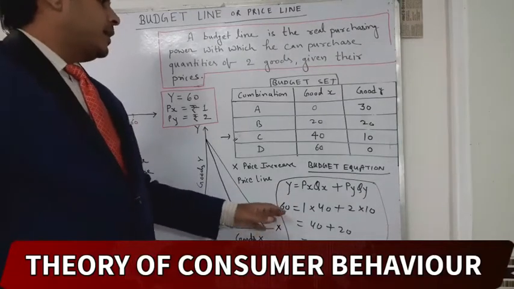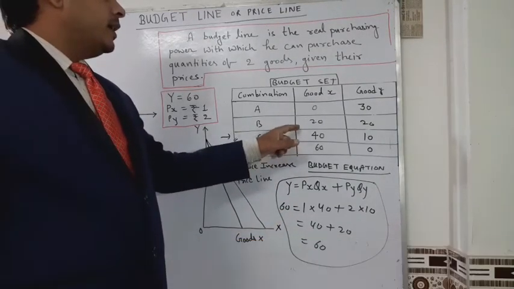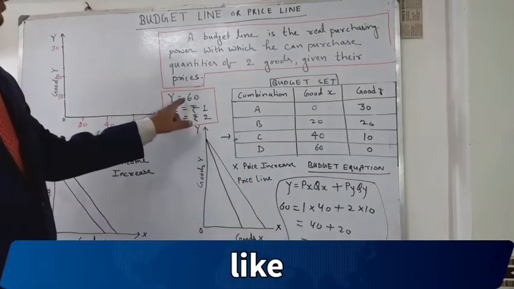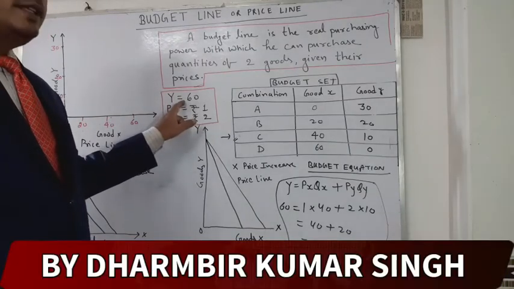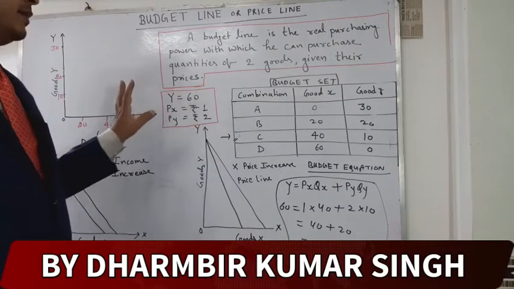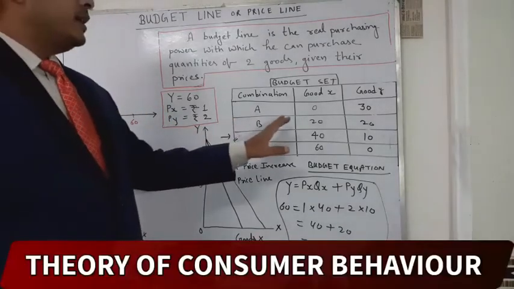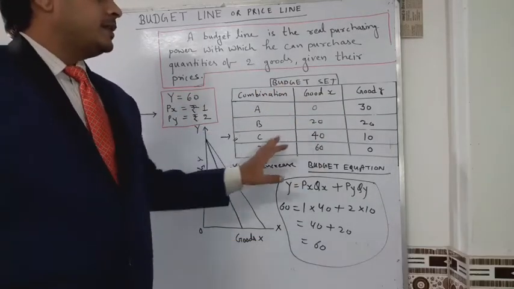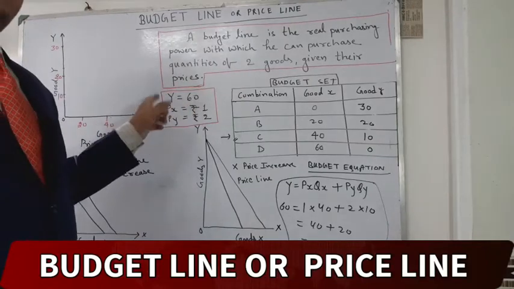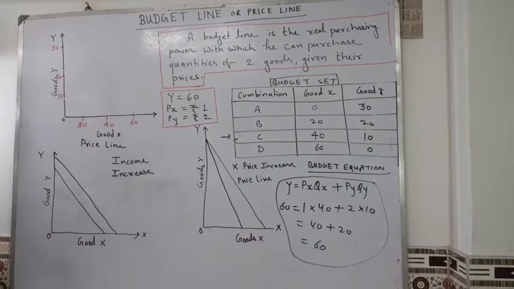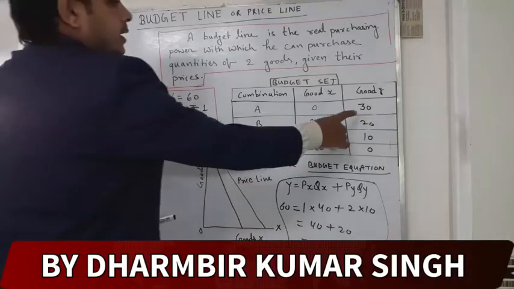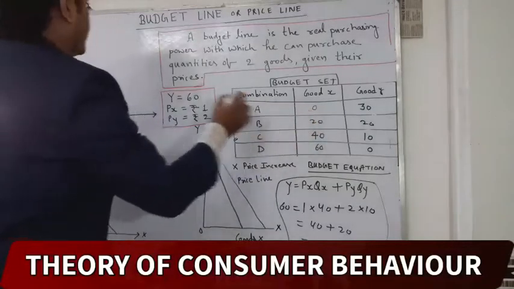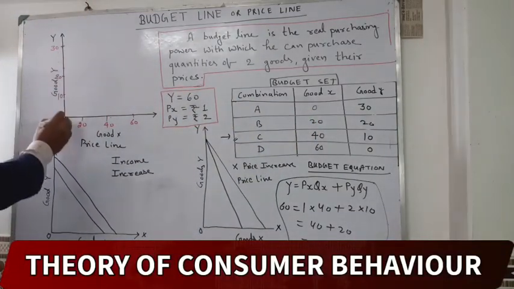Whenever you put every number, you will get 60 over there, because your income is 60, and you will have to spend the money within 60 or till 60. Now we are going to make the graph of budget line. At first we made the table of budget set, then we will make the graph of budget line. This is the graph of budget line. How will you make it? I am going to tell you. Here is 30, here is 0. So here is 0, 30. Clear?